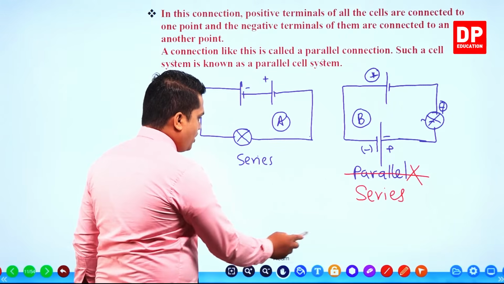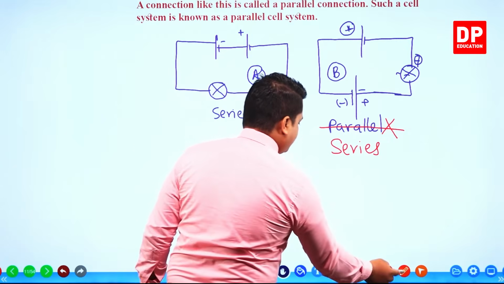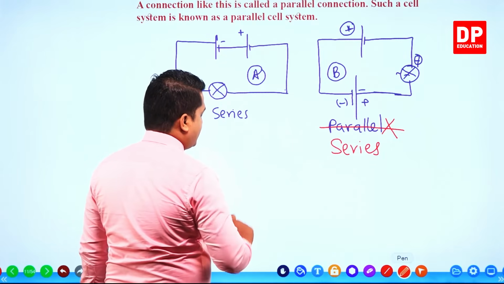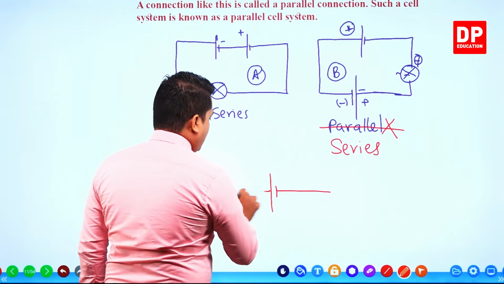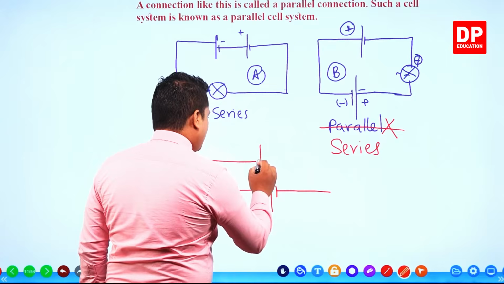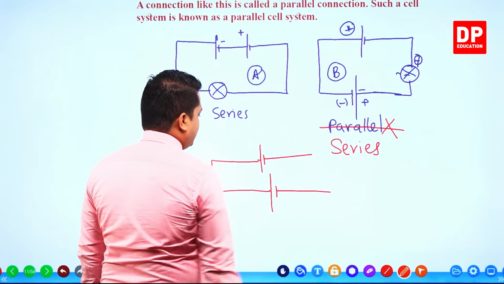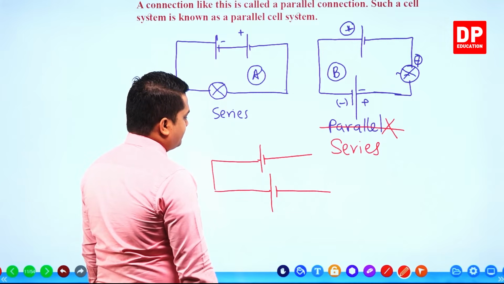Right, so I'm going to draw a parallel connection in the same figure by using two different dry cells. See, take the positive terminal and the negative terminal, and connect the positive terminal of the first one with the positive terminal of the second one, like this. This is the way.